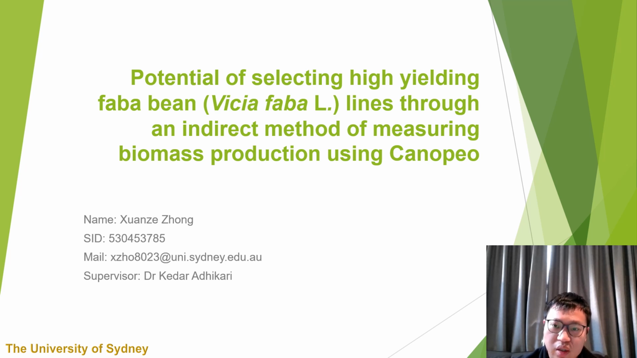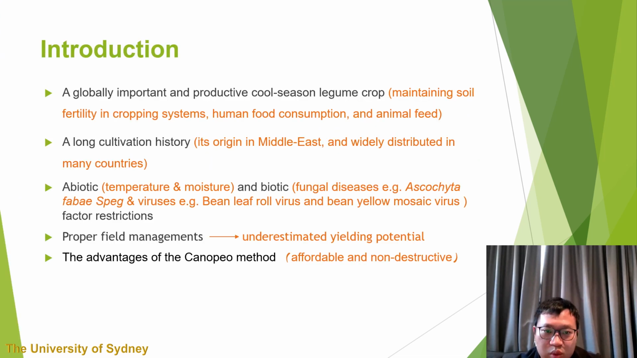My presentation topic is the potential of selecting high-yielding faba bean lines through an indirect method of measuring biomass production using Canopeo, and my supervisor is Dr. Kadir Artikari. Generally, to start with the introduction, faba bean is a globally important and productive cool-season legume crop, and